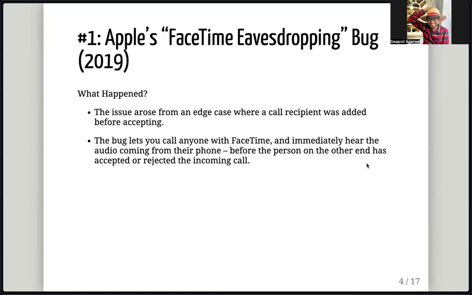So, what it looked like was if you are calling anyone with FaceTime, even before the person on the other hand has accepted or rejected, the audio from their phone, you could start hearing that immediately. And this is literally eavesdropping.